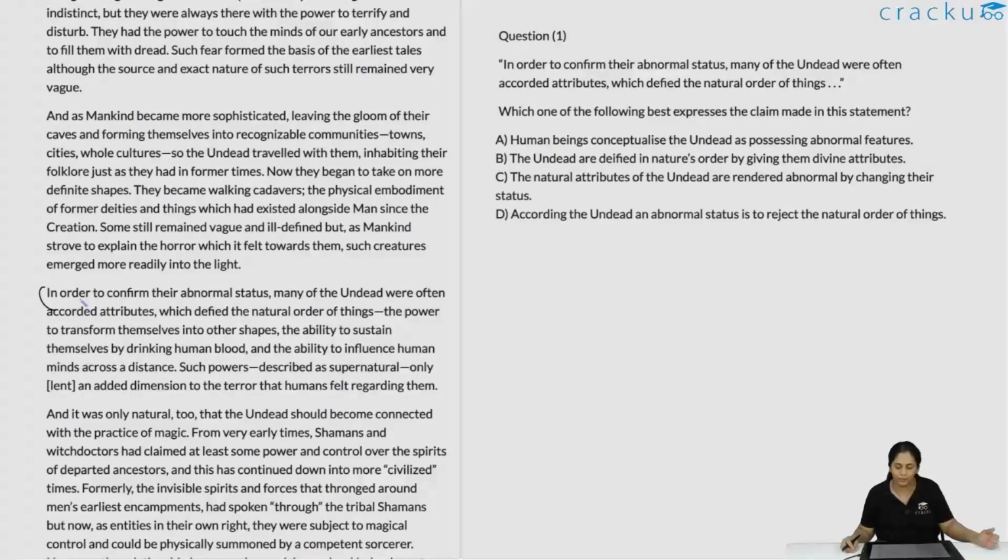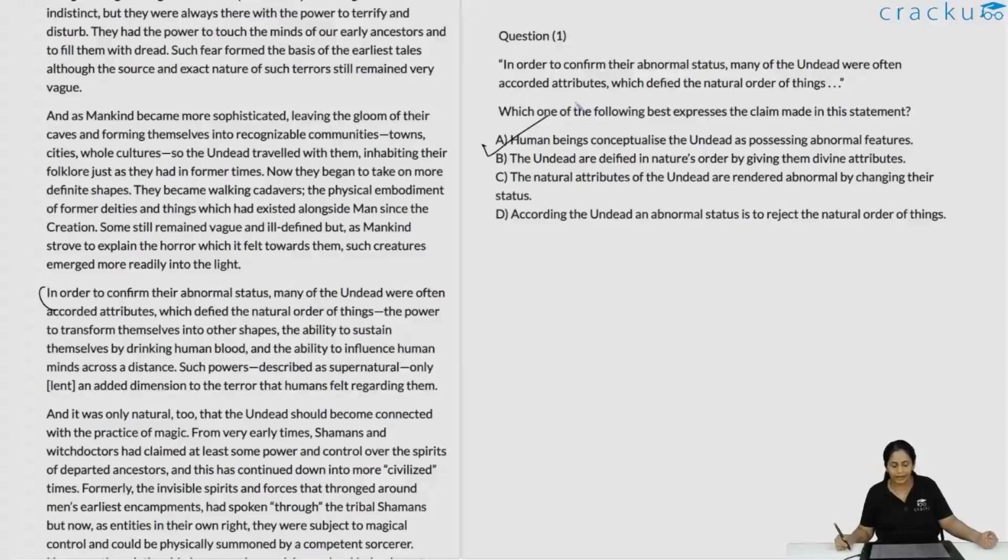So let's take a look at the options. Which one of the following best expresses the claim made in the statement? Human beings conceptualize undead as possessing abnormal features. Yes, essentially when we think of them, we would always think of them as having abnormal features because we think of them as abnormal. It's the stories and the characterization of them, we have started believing that they have abnormal features because we believe that they are abnormal. So this is the only one which is actually capturing what is being said in that particular statement.